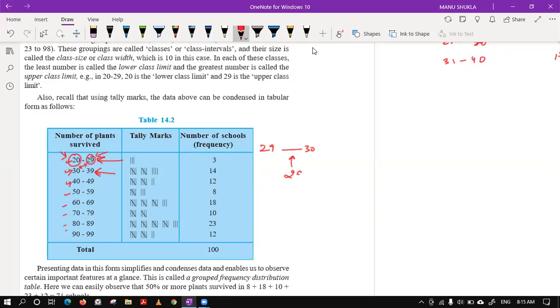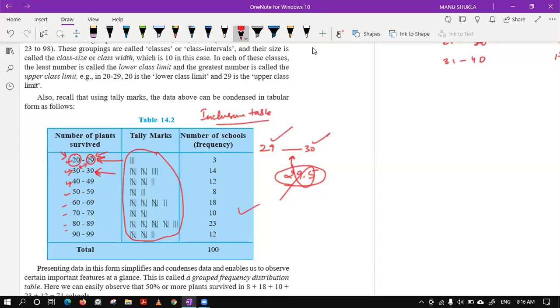Class, can we get any value like 29.5 in this question? Can we get 29.5 trees survived? No. Anuranjan is saying yes. Anuranjan, no beta. How can you get 29.5 trees alive? A tree is not like half alive, half dead. So we will have either 29 or 30. So all the values will be accumulated in this table easily. We are not losing even a single value. So this kind of inclusive table is fine here, no issue.